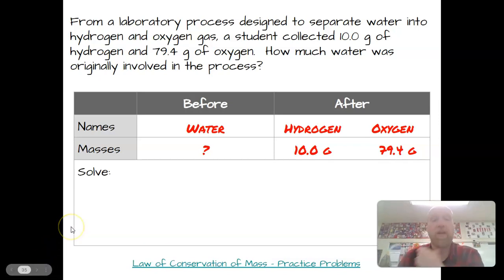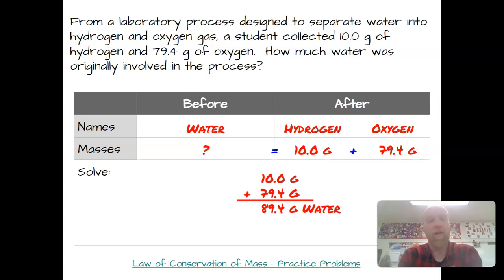Okay, so the key here is for you to understand that this is basically a math equation now, and it's very simple algebra. It's just adding and subtracting, right? The mass in the beginning has to be equal to the mass on the end. Put an equal sign in the middle there. So we're just going to add together the stuff that's afterwards, and that's going to be the mass of the water that we had. It should be 89.4 grams of water.